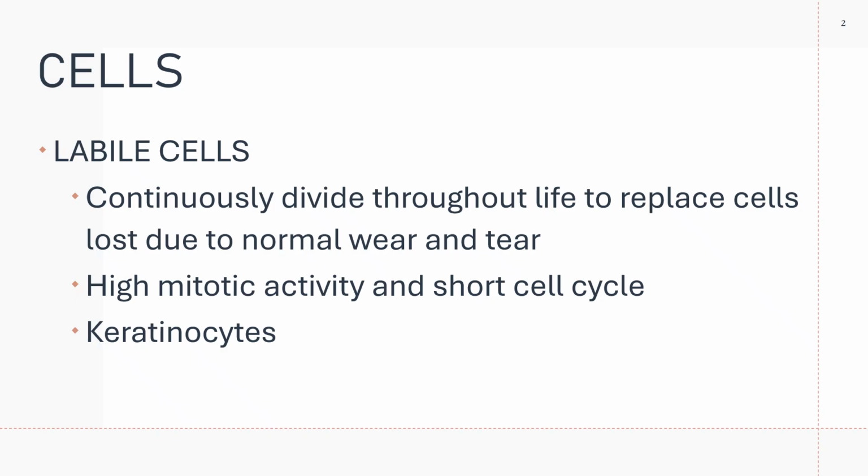Your labile cells are cells that continuously divide throughout life to replace cells that are lost due to normal wear and tear. They do not stop dividing. Please note they have high mitotic activity and a short cell cycle.